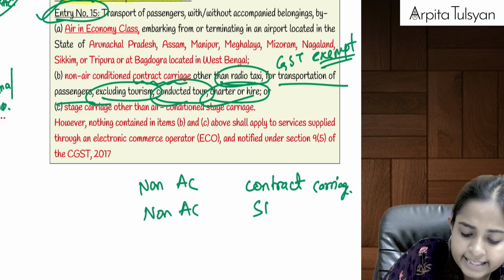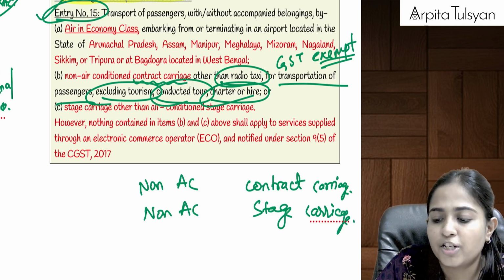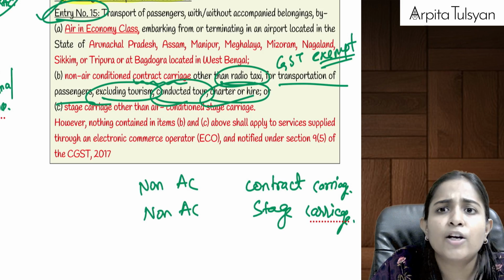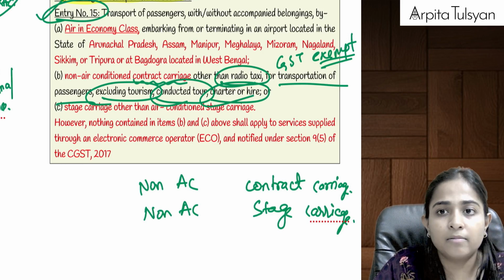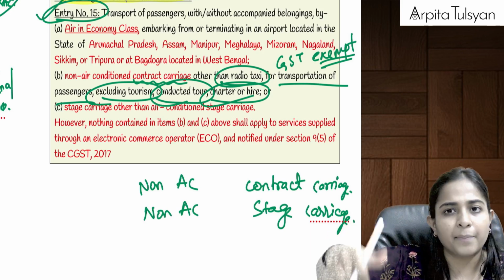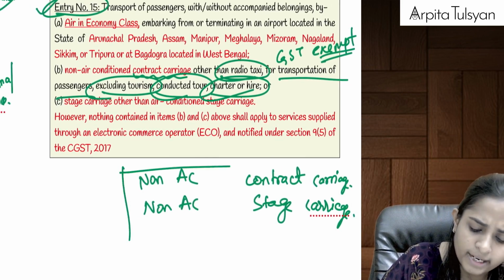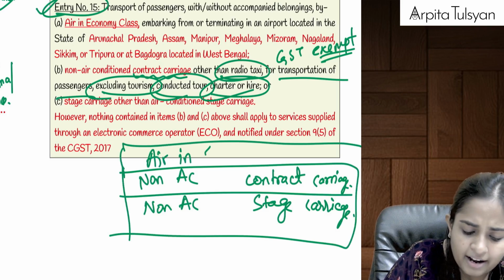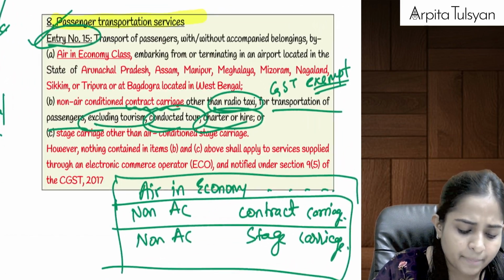Similarly, non-AC stage carriage. If the transportation of passengers is done through a non-AC stage carriage, it is just like your public transport, where not only known people are sitting together, unknown people will get in at a particular stop and get down at a particular stop. So if it is a non-AC contract carriage or a non-AC stage carriage, or air travel in economy class starting or ending in those specific airports, then this will be totally exempted from GST.